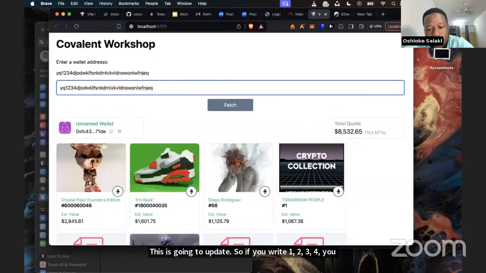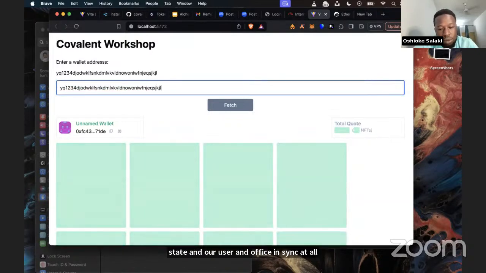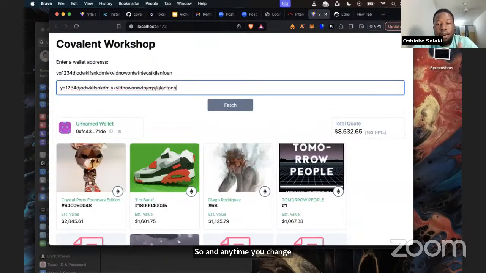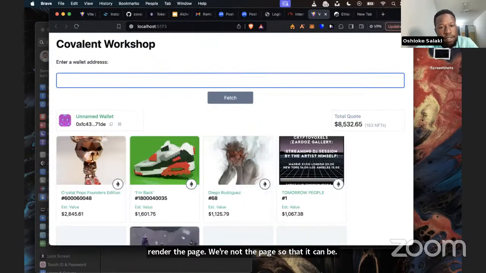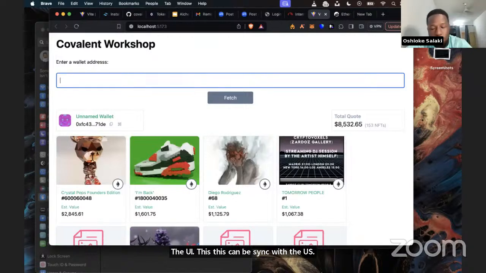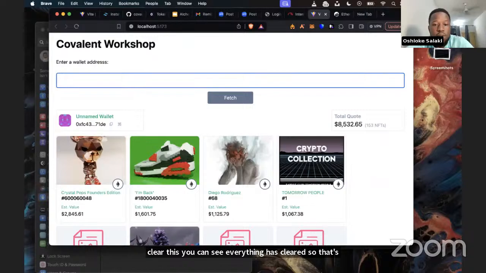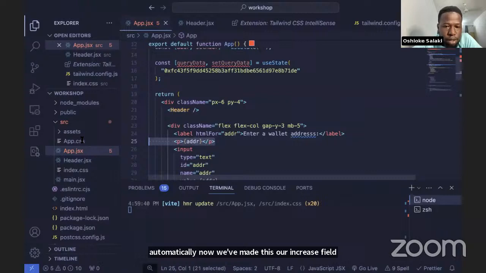So this is how React helps us to keep our state and our user interface in sync at all times. Anytime the state changes, React automatically re-renders the page, so that the state can be in sync with the UI. If I clear this, you can see everything has cleared. That's how you can know that we've made our input field a controlled element in React.js. So we can clear this p for now.